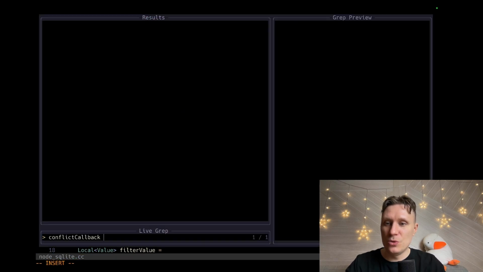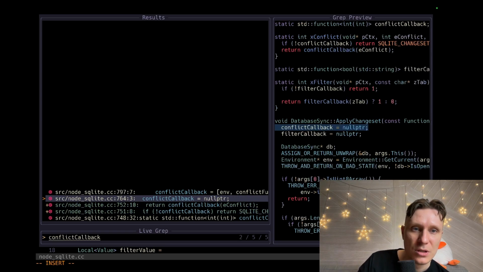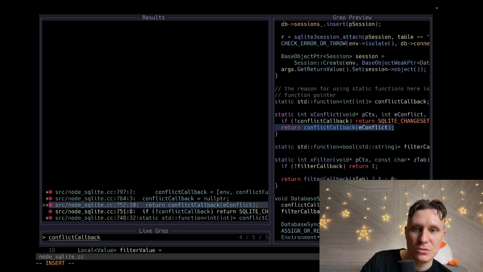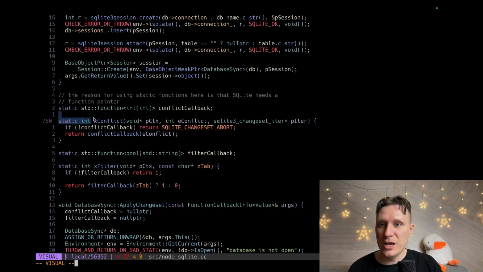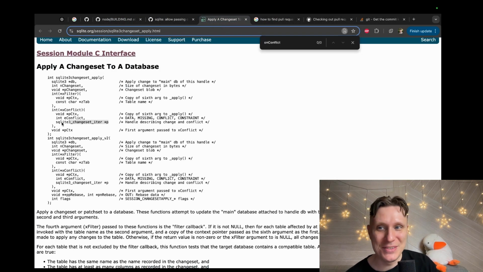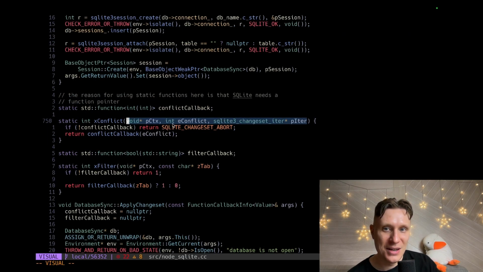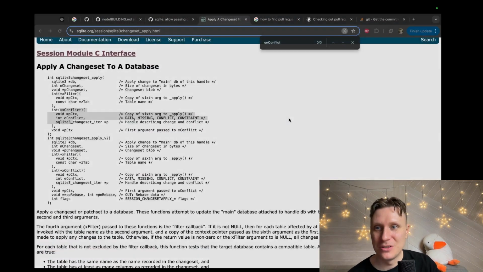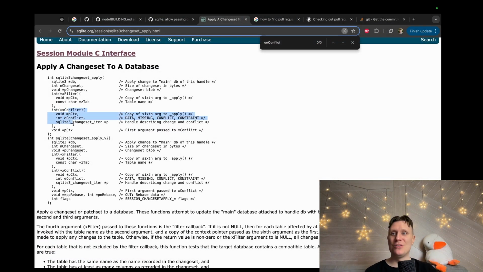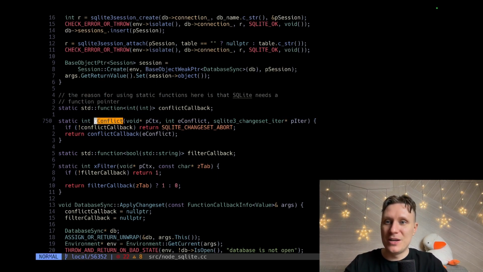I'm interested in what we do next with this. How do we call this? Who calls this? This one calls it. Maybe someone else? No. This is the place. X conflict. Check out this signature. This is a very familiar signature. Do you know where I have seen it? Here. Here is our signature. Pointer, conflict type, iterator. We finally found a C library. So this guy will go to the C library of SQLite. Let's find it.